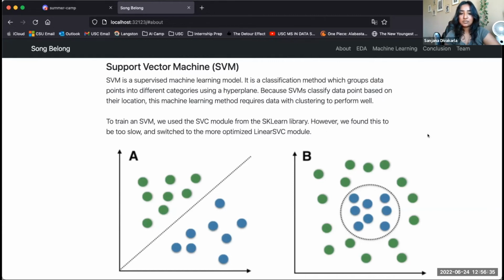To train an SVM, we used the SVC module from the sklearn library. However, we found this to be too slow and switched to a more optimized LinearSVC model.